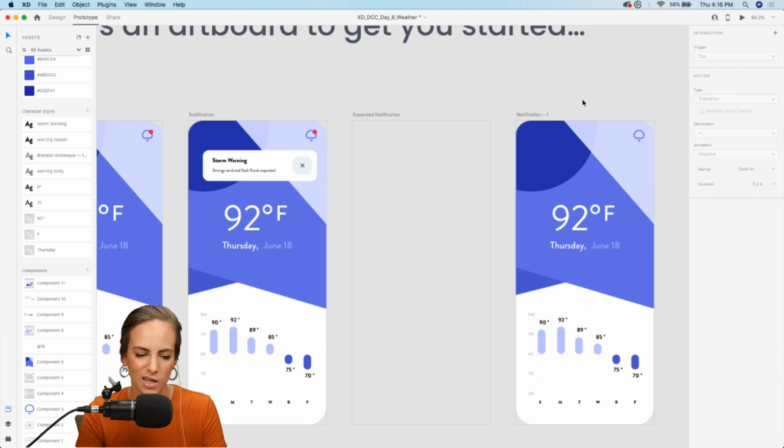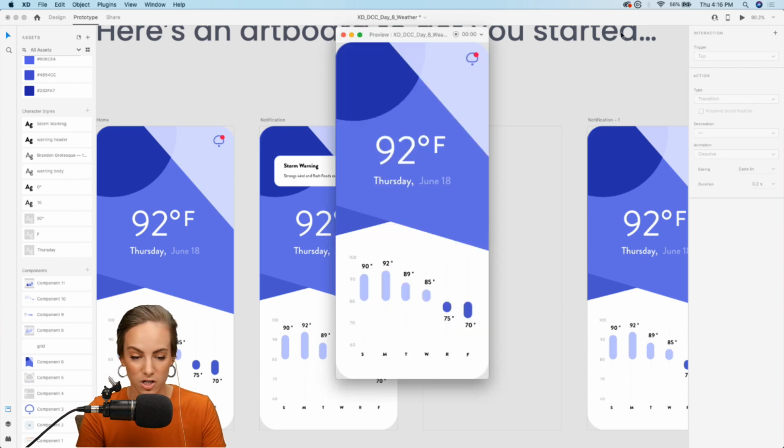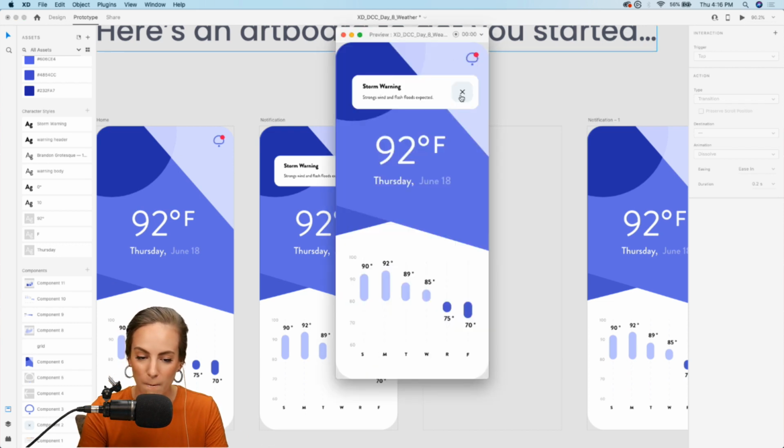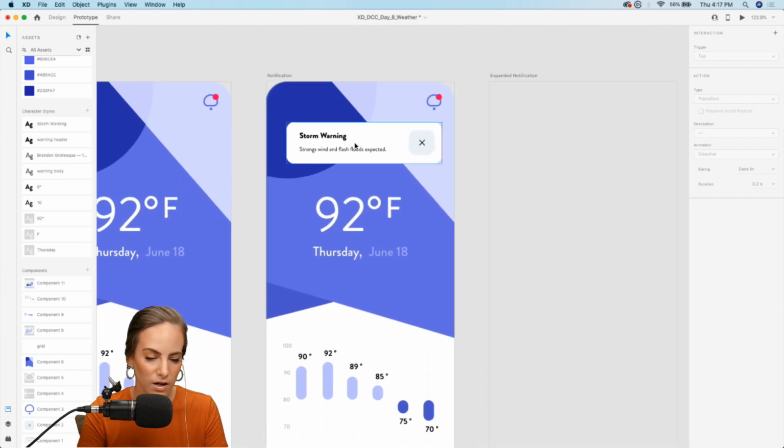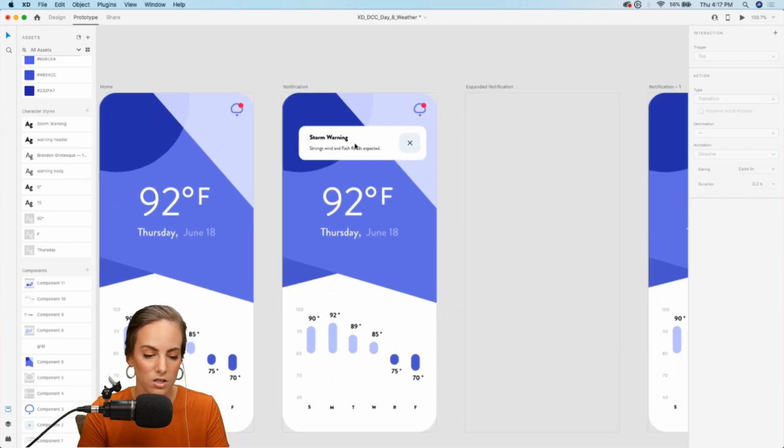Easing, nah. All right, so let's preview that interaction. So we click on our little bell and we swipe it over, and there we go. That looks nice. Now let's do the last one that I want to add, which is if we just click on this whole message. If we click on it, we want to see maybe more information, maybe a little map, like a radar sort of map, maybe just some more text about what exactly the storm is, when it's coming in and stuff like that.